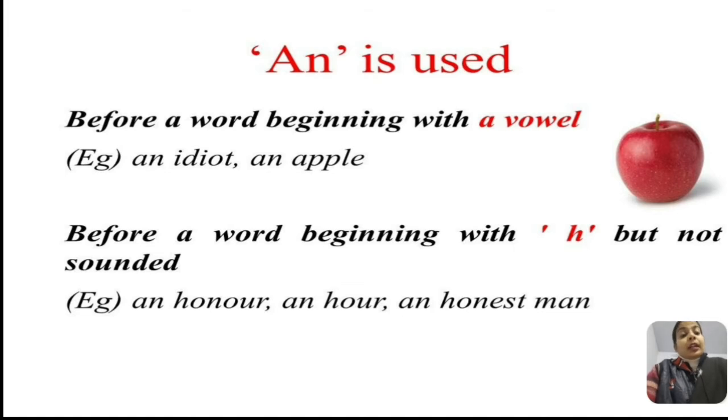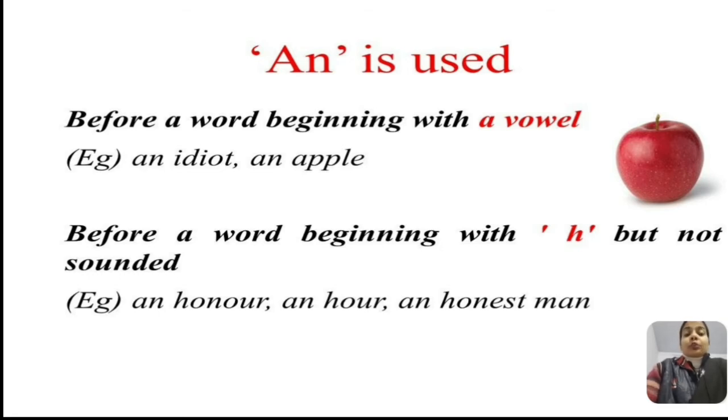Now let's know where an is used. So an is used before a word beginning with a vowel, like an idiot, an apple. Also before a word beginning with H but not sounded, like for example an honor, an hour, an honest man.